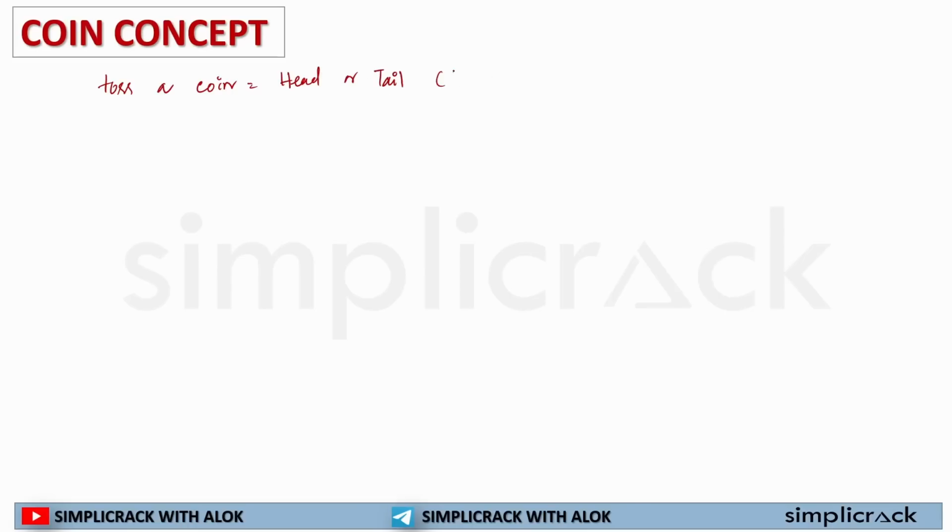This head and tail can be written as HT. Okay. If you toss a coin a second time, your outcome will be head or tail. Your outcome won't change, right? You won't get something different. So it will be head or tail. If you do it for the third time as well, your outcome will be the same, head or tail.